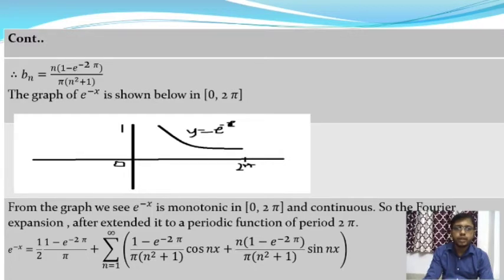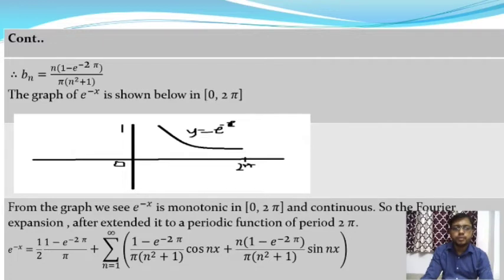So this is the value of the coefficient Bn, and the graph of e to the power minus x is shown below. This curve is the function e to the power minus x, defined in the interval 0 to 2 pi, and it is also continuous in the interval 0 to 2 pi.